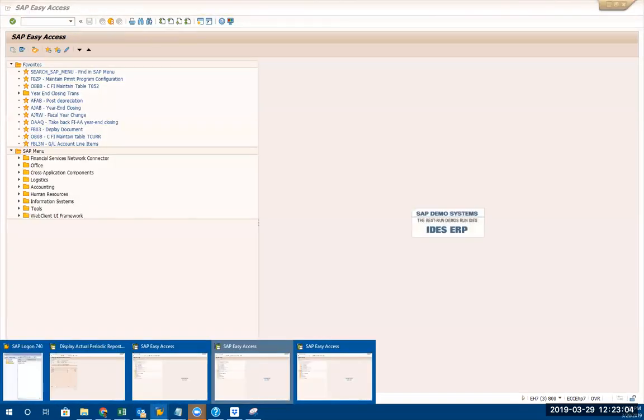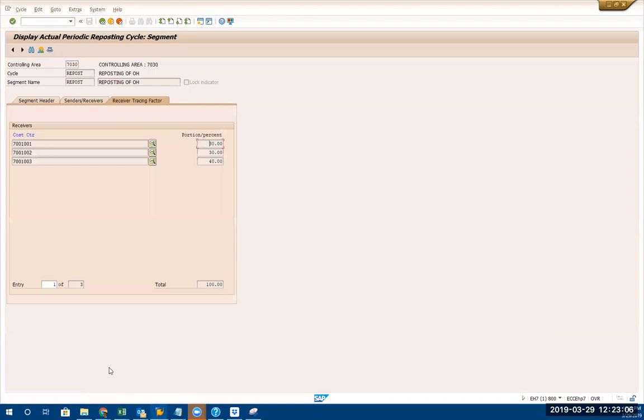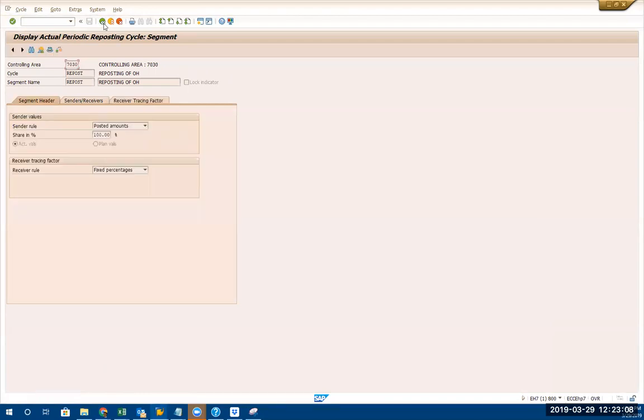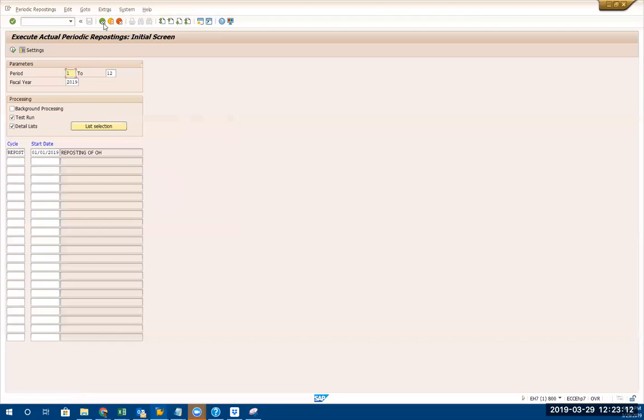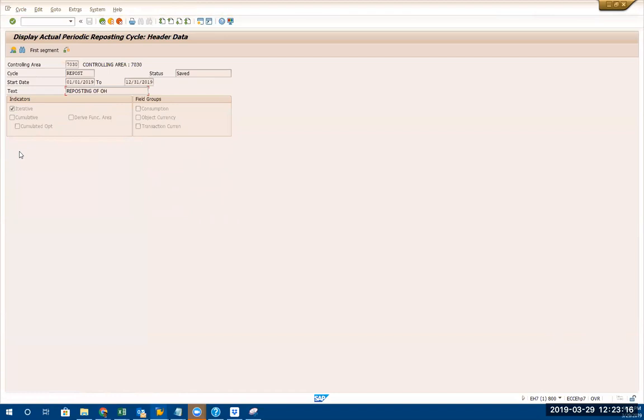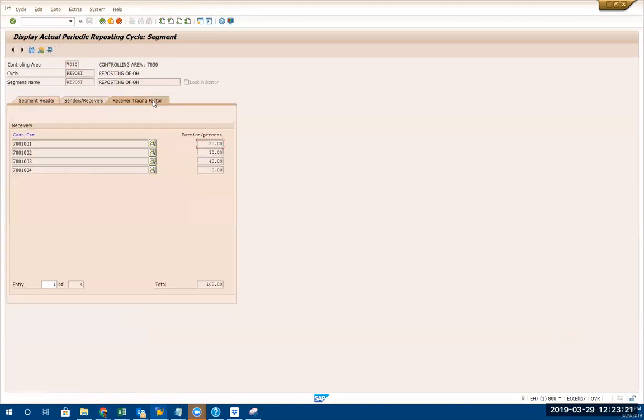Now I'm going to go back to this. Okay, come back again. Ta-da. First segment, receiver tracing factor. See, now it's there. But the percentage is 0. I'm going to change this. It has to be equally assigned, right? It is 100%, right? It has to be 100%.